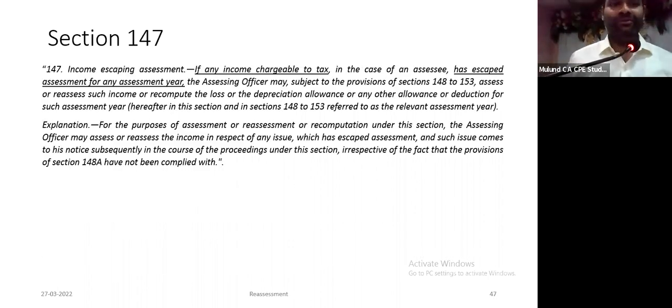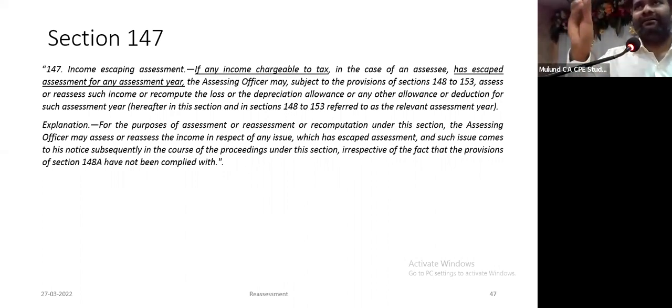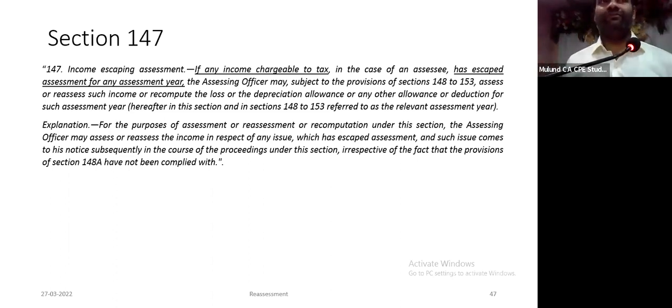If any income chargeable to tax has escaped assessment, he may assess or reassess such income or recompute loss or depreciation allowance or other allowance or deduction. Pause here. My argument is I have claimed loss of 5 crores. Now you have a reason, forget reason to believe, you think that 2 crore of loss I wrongly claimed. You want to reopen to disallow loss of 2 crores. Can you do it? My answer is no. There is no income which has escaped assessment. You want to recompute the loss.